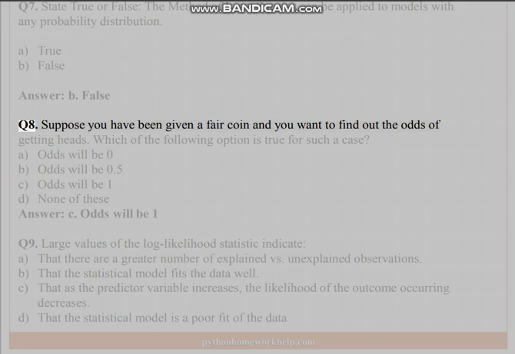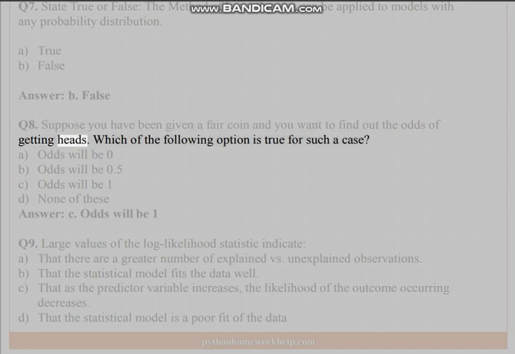Q8. Suppose you have been given a fair coin and you want to find out the odds of getting heads. Which of the following options is true for such a case? A. Odds will be 0. B. Odds will be 0.5. C. Odds will be 1. D. None of these. Answer: C. Odds will be 1.